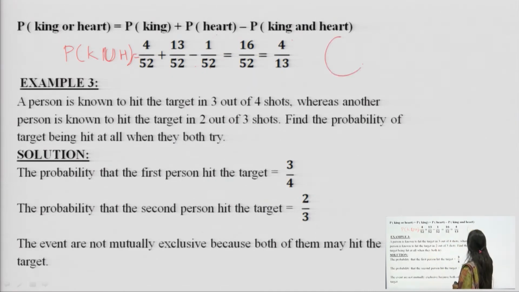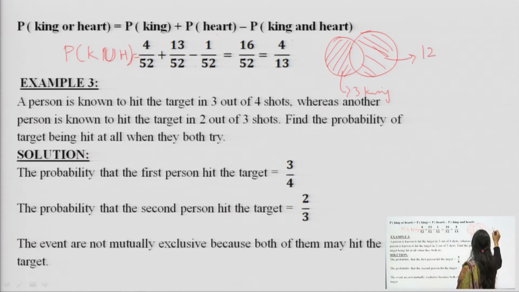If I draw it in a Venn diagram, then this part shows my 3 kings, this part shows my 12 hearts, whereas this part shows 1 king plus heart.